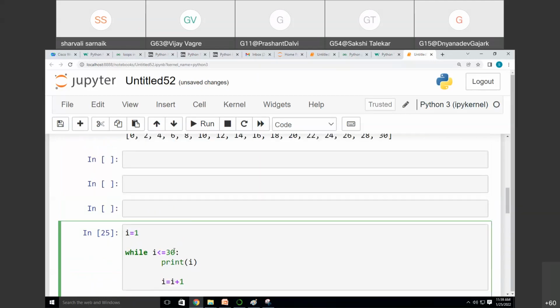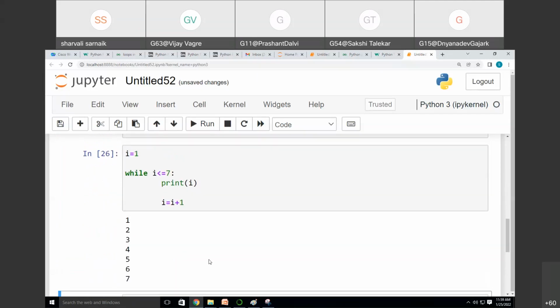If I take 1 to 7, it will help me to give 1 to 7 numbers. Now I want to print the reverse numbers. I want to print 7 to 1. What will be the logic if I want to print 7 to 1? Can anybody tell me what will be the logic?